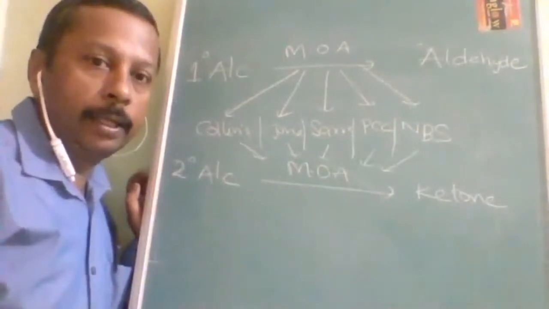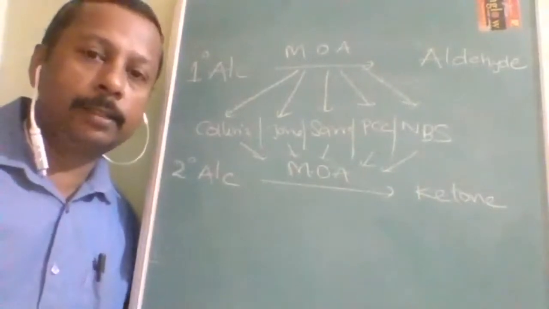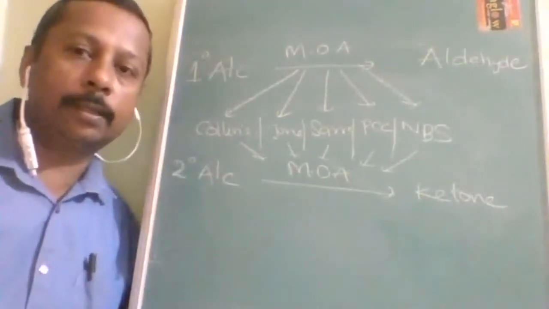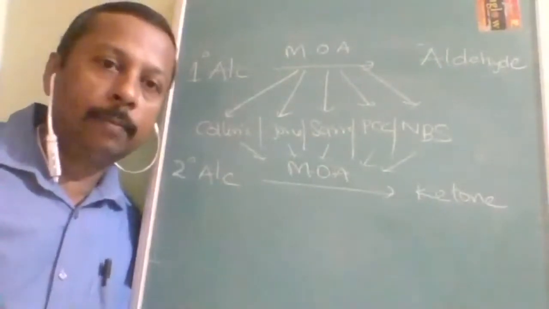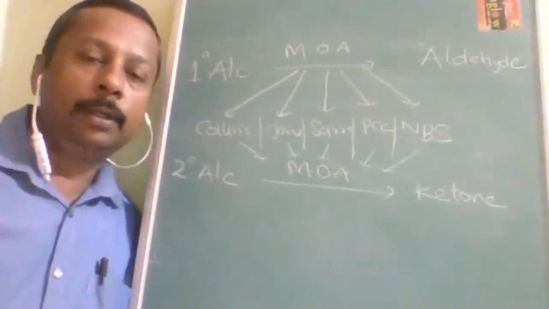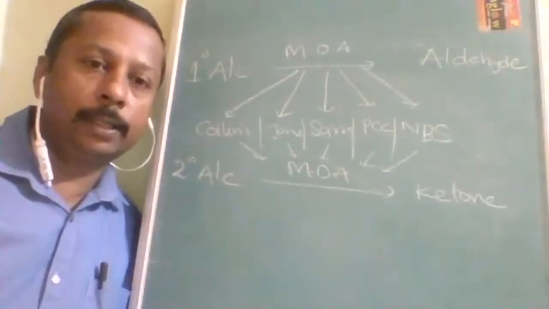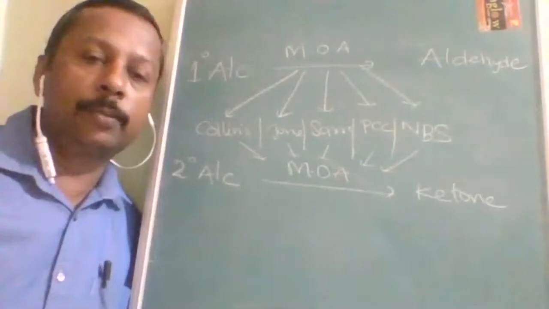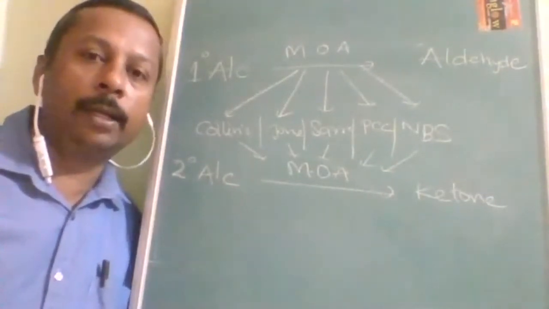The degree is different. When the degree changes, the product also changes. This is the first preparation method from alcohol. By the oxidation of 1 degree alcohol, aldehyde is produced. From the oxidation of 2 degree alcohol, ketone is produced, and from 3 degree alcohol, no ketone and no aldehyde is produced.